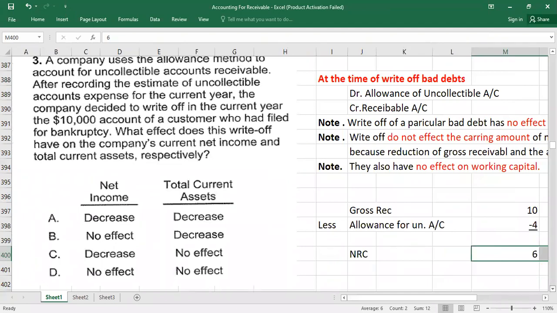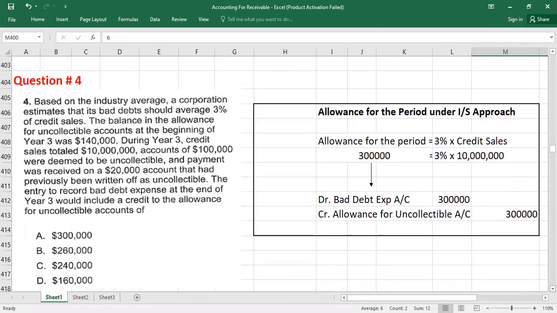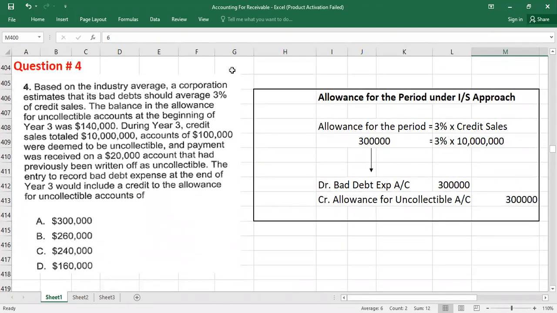Now we have question number 4. They are telling you that, based on industry average, a corporation estimates that its bad debts should average 3% of credit sales. It means it's an income statement approach, because under the income statement approach we apply the percentage of uncollectible accounts to credit sales.